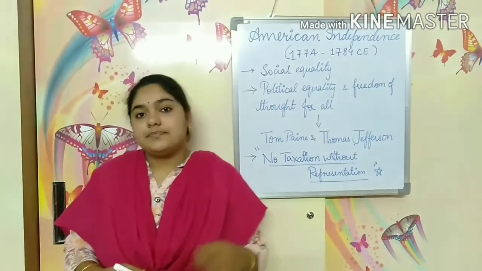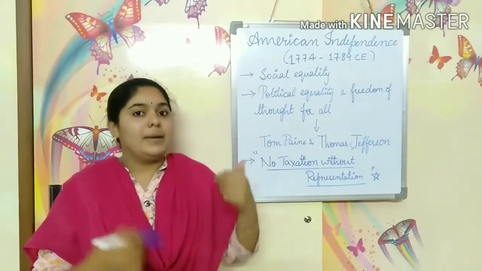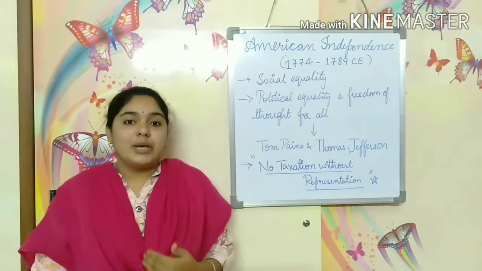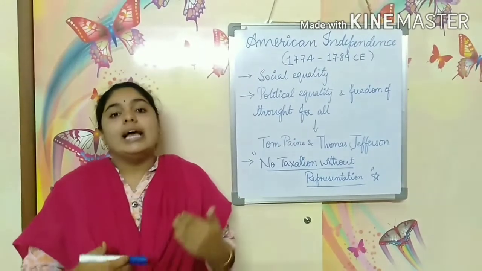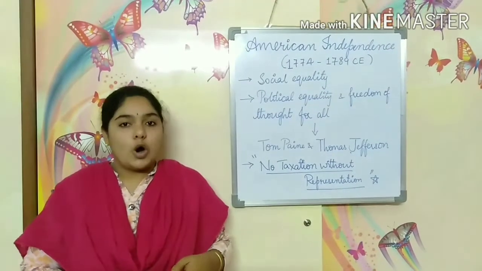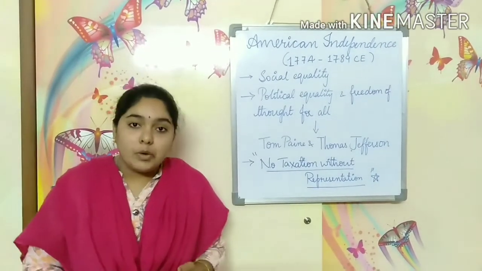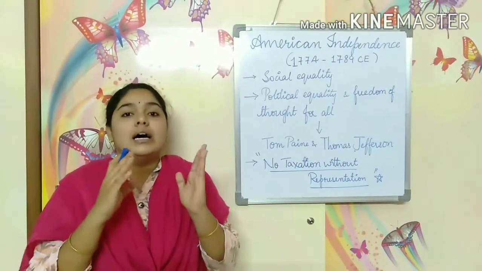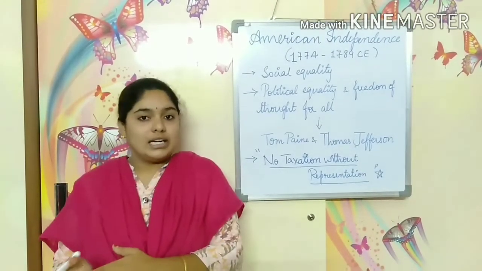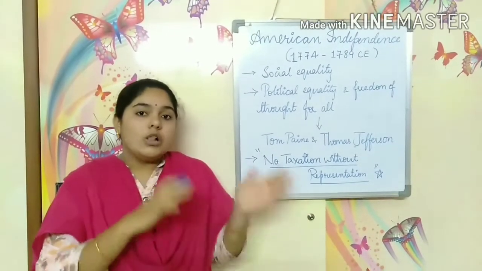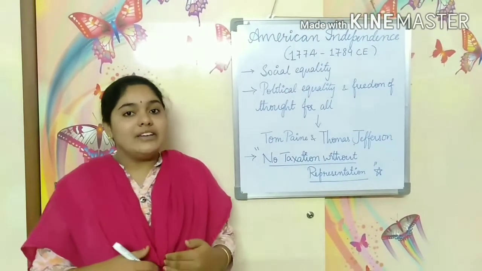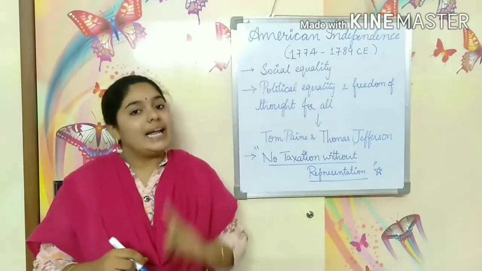So after those people, prominent Americans and the intellectual community of America, started spreading awareness about equality, the English Parliament in Europe started making laws on taxes. They imposed heavy taxes on American traders, artisans and farmers. All those laws that they were making were helping English traders who were living in America, but not the Native Americans.